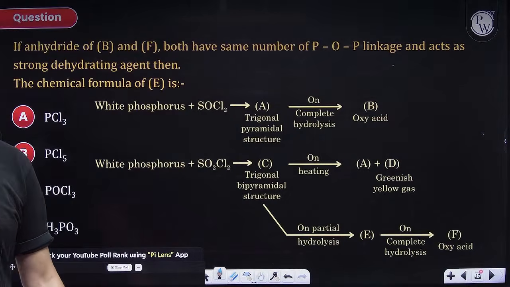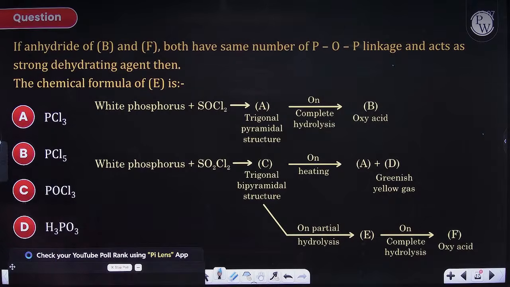We have anhydride of B and F. They act as strong dehydrating agents. This is given in the question. You have to give the chemical formula of E, beta.